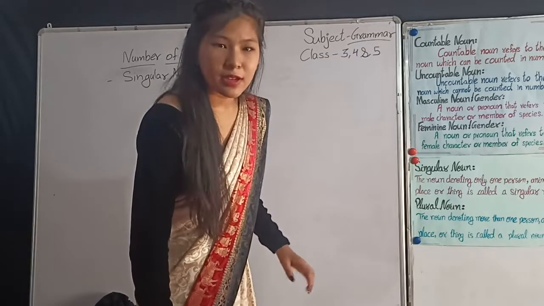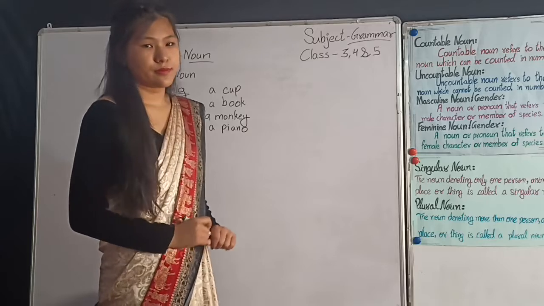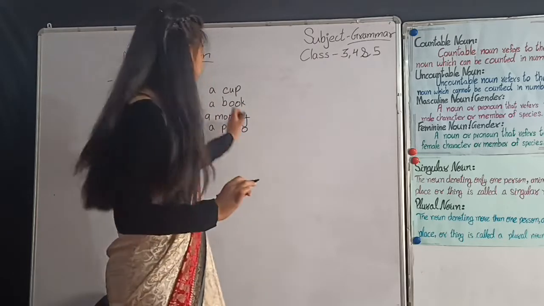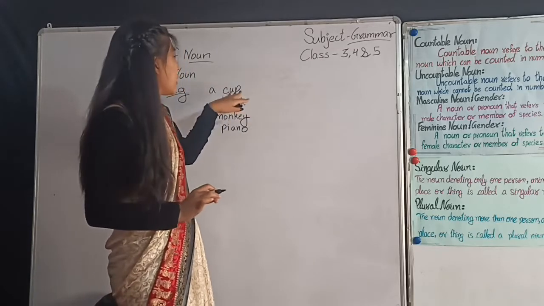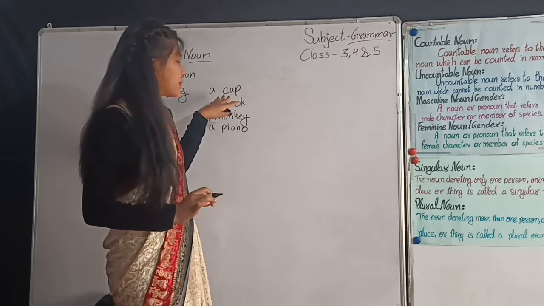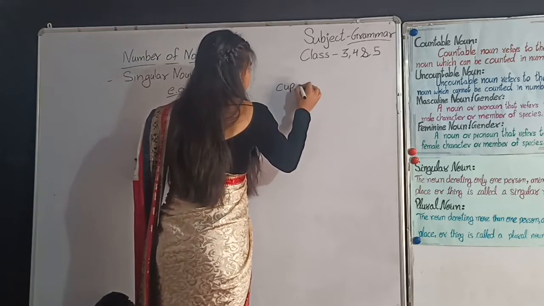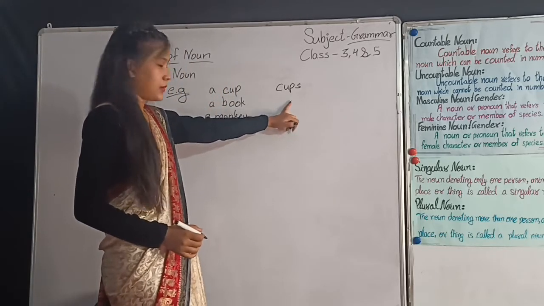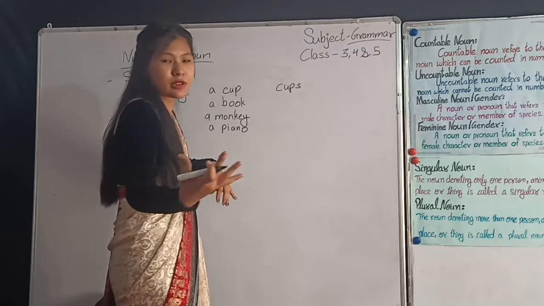So let's write some examples of plural noun. Like, what is the plural of cup? Here is a cup. Here is only one cup. This is singular noun. What is the plural of this cup? Cups. This is plural noun. A cup means only one cup and cups means more than one cup.